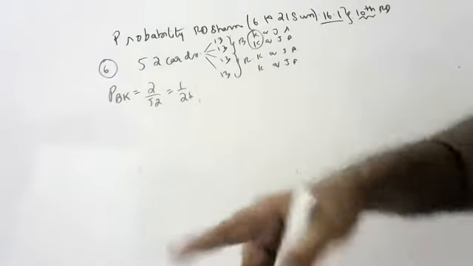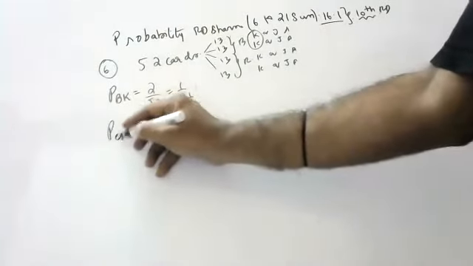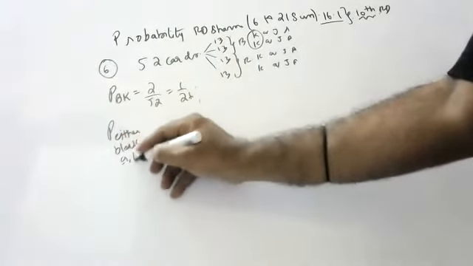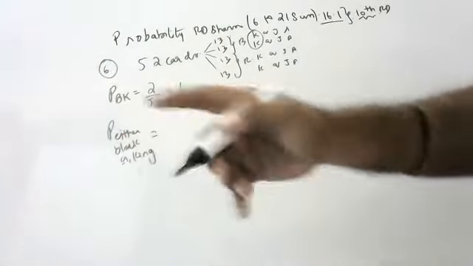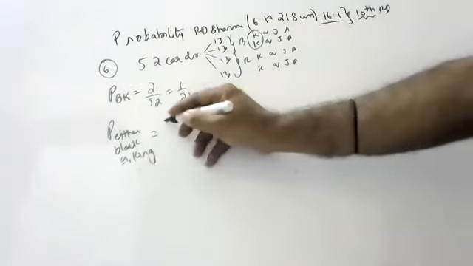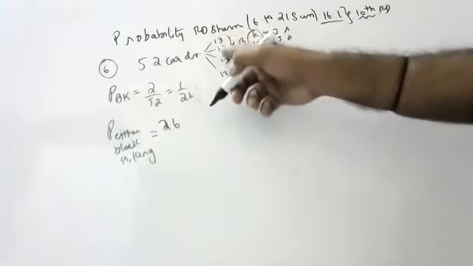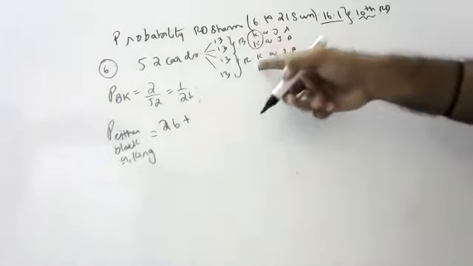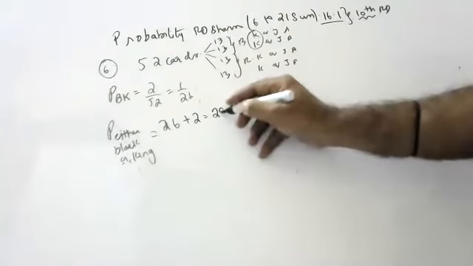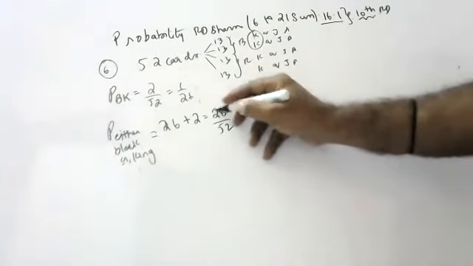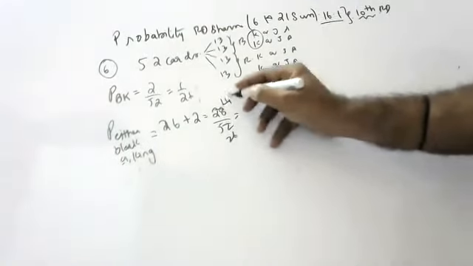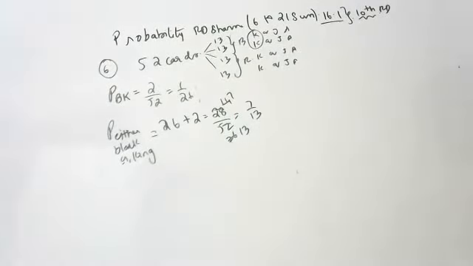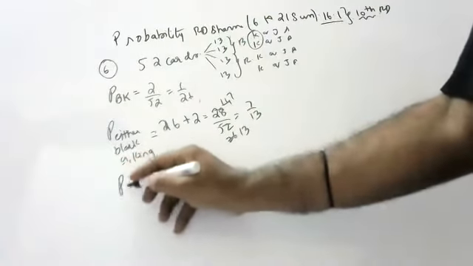Second question. Either black or king. Either black means 26 blacks are there, children. Or king: two kings are already covered in the blacks, and two more kings are left over. So the answer is 28 by 52. That is 2 14s are 28, 2 26s are 52, 2 7s are 14, 2 13s are 26, so 7 by 13.